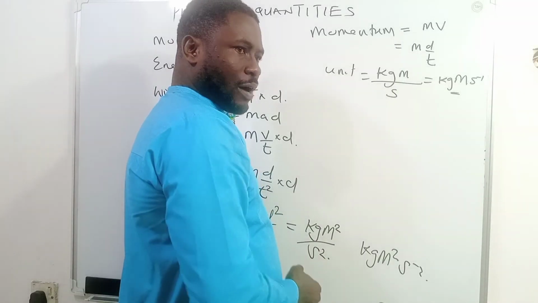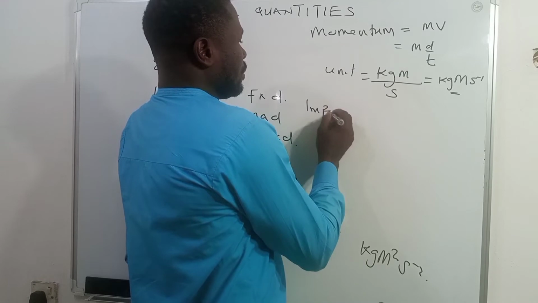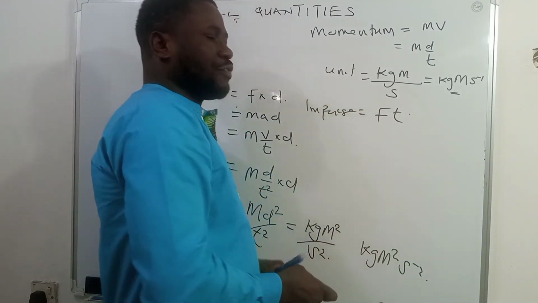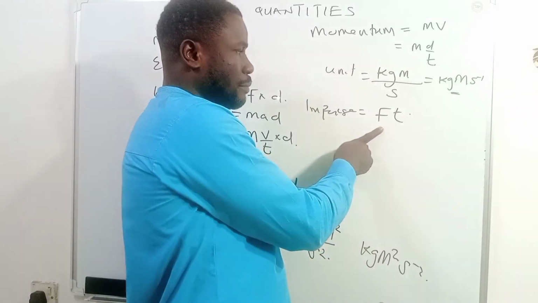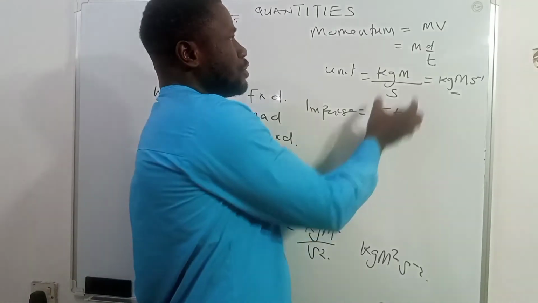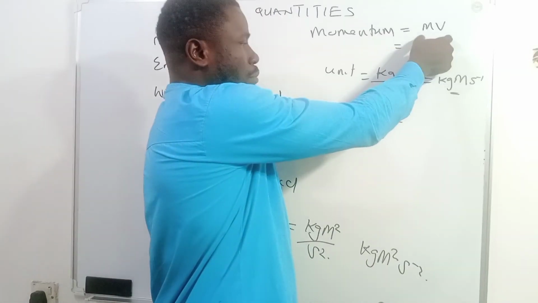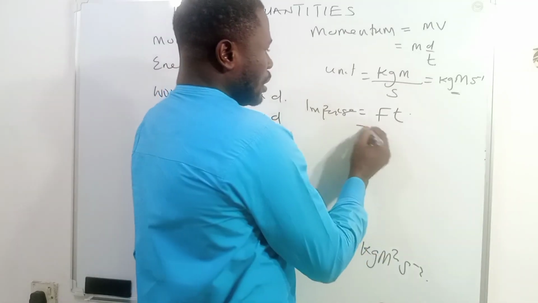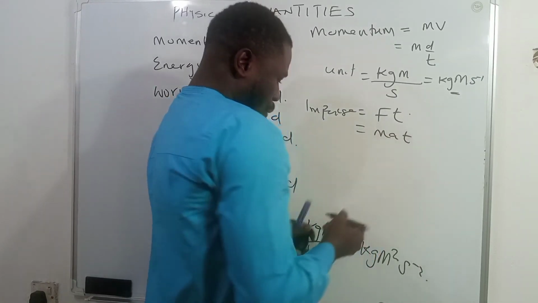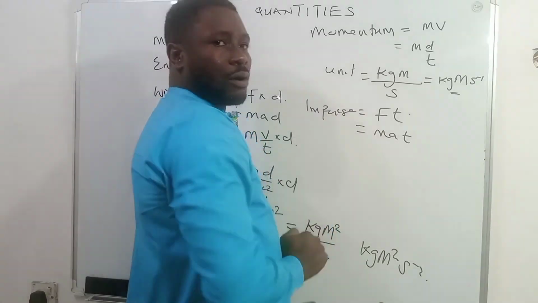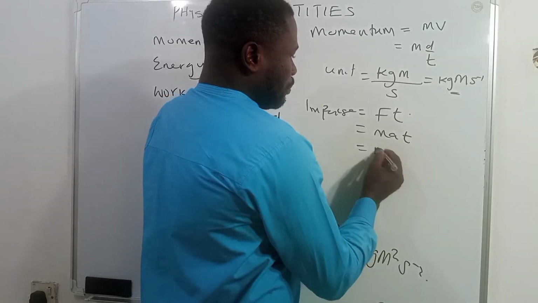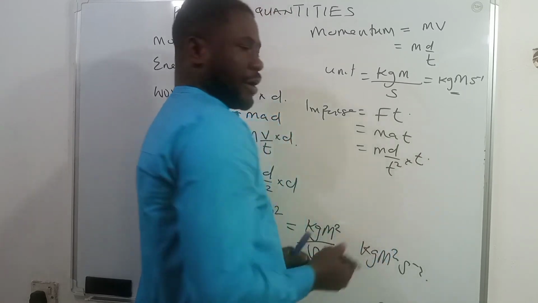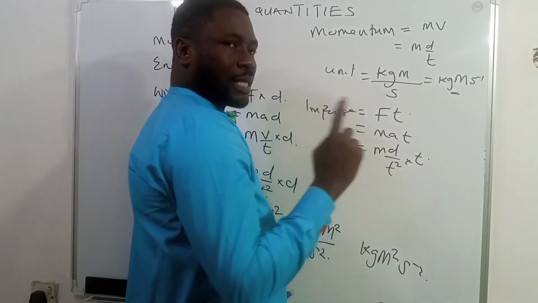Impulse. Let's confirm that. What is impulse? The formula of impulse is Ft. That's to say, impulse is defined as a product of force and time. In terms of formula, impulse is not the same as momentum. But at this point, we have to simplify Ft to ma times t, where ma represents the formula for what? The force. We further replace acceleration with d all over t square and then times the t here, where d all over t square represents acceleration.